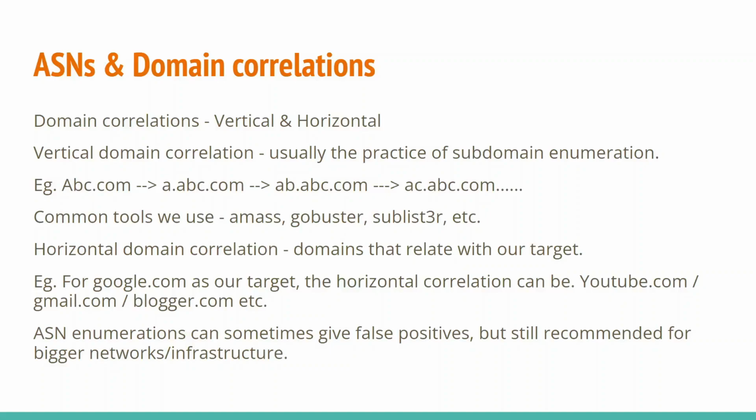Now, talking about horizontal domain correlation, we refer to another level of domain which is actually related to our target. For example, if we talk about google.com as our target, then the horizontal correlation in that case would be gathering information about youtube.com, gmail.com, blogger.com, etc. They are related to Google, but they are different domains. So this is the way in which ASN would be useful to us when we are trying to enumerate our target's internet footprint and infrastructure.